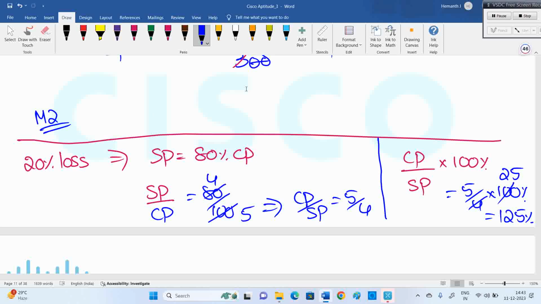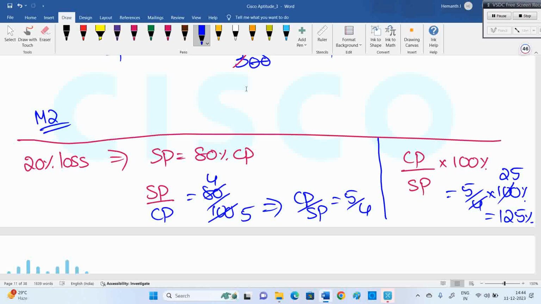Okay, SP is 20% less than CP. Is that so or not? 20% loss means SP is 20% less than CP. Now CP is 25% more than SP. It's not 20-20. The point you need to understand from this question is this: reverse is not the same. It's not like, okay, from Hyderabad to Chennai, distance is 500, and from Chennai to Hyderabad, distance is 500. That's not the logic.